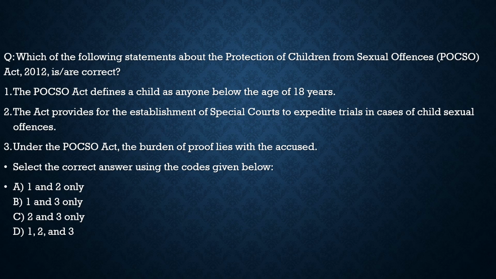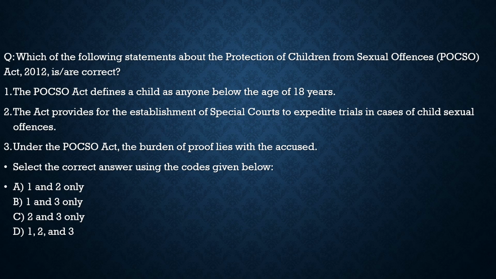The first statement, the POSCO Act defines a child as anyone below the age of 18. 100% correct. It defines the child as anyone below the age of 18. Second statement, the Act provides for the establishment of special courts to expedite trials in cases of child sexual offences. 100% correct. Nothing wrong with this statement.